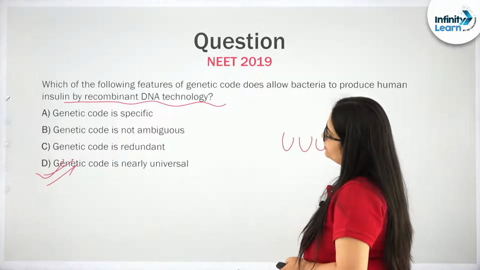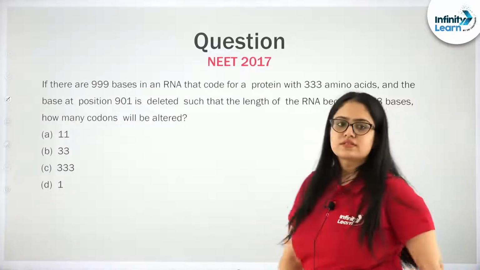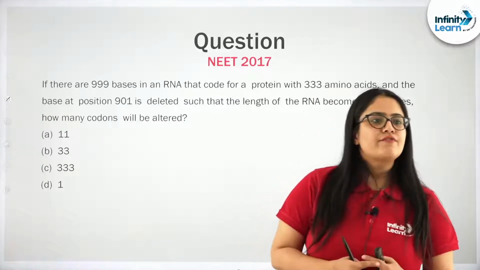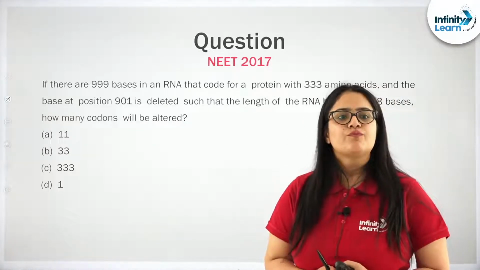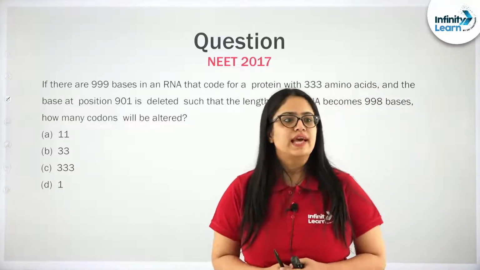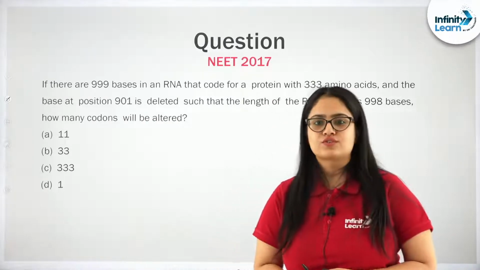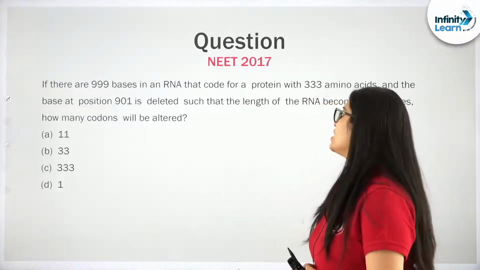Next question. Yeah, this is a good question. I want everybody to read out this question first and then let us solve it together.